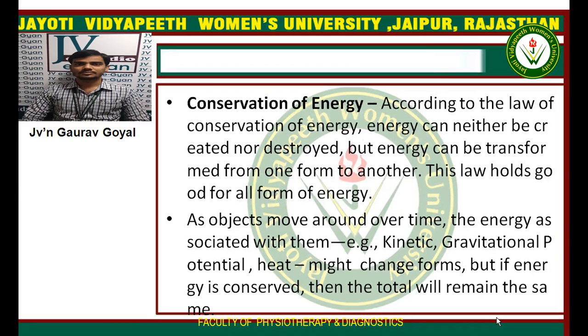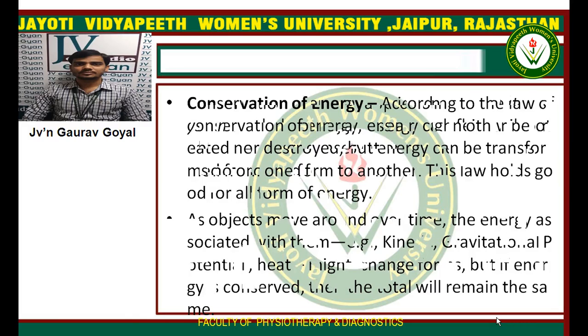Conservation of energy. According to the law of conservation of energy, energy can neither be created nor destroyed, but energy can be transferred from one form to another form. This law holds good for all forms of energy. As objects move around over time, energy is associated with them. Example: kinetic, gravitational potential, heat might change forms, but if energy is conserved, then the total will remain the same.